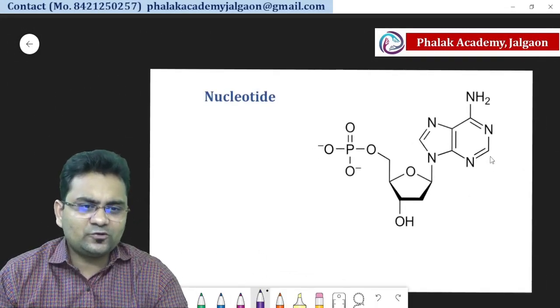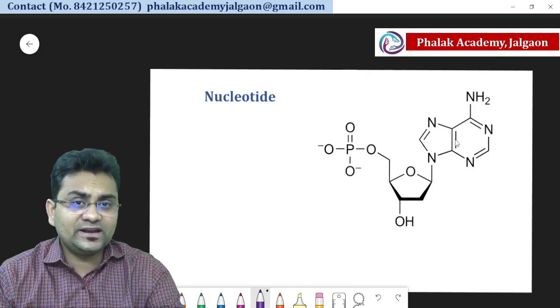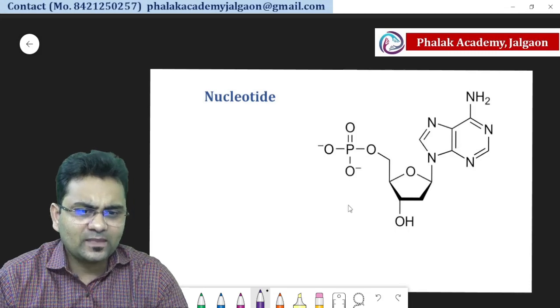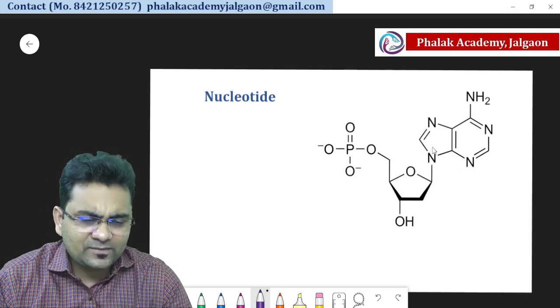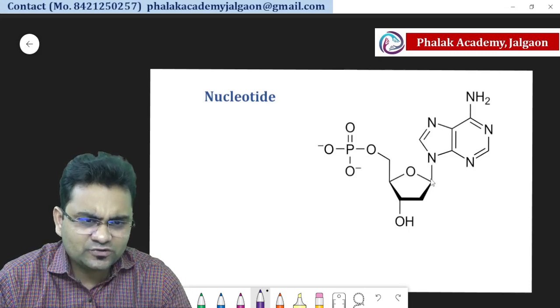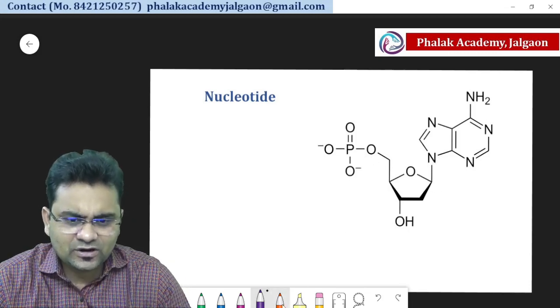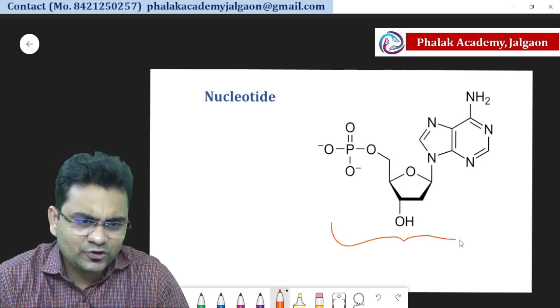So this is the nitrogenous base. Two rings, you can see here, two rings means it is a kind of purine. And so that purine, or any nitrogenous base, is joined to the sugar, and the sugar is joined to the phosphate. So this complete structure is known as nucleotide.